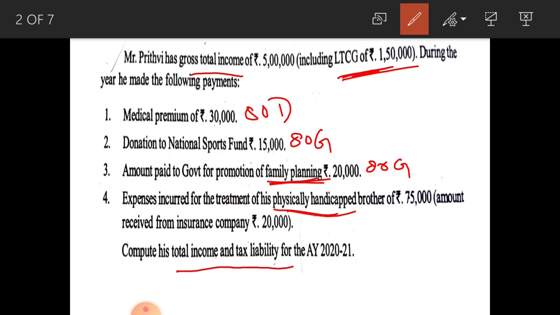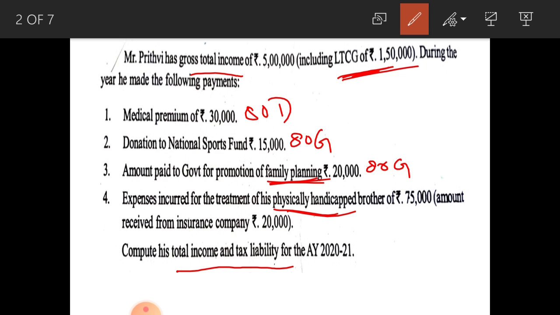For this purpose, for person with disability, a fixed amount of 75,000 can be deductible, and if the person is with severe disability, 1,25,000 can be deductible. That is a fixed amount. That is not the maximum limit. In this problem, person with disability is given. For this purpose 75,000 can be deductible under section 80DD, and amount received from insurance company should not be considered because here fixed amount is deductible.